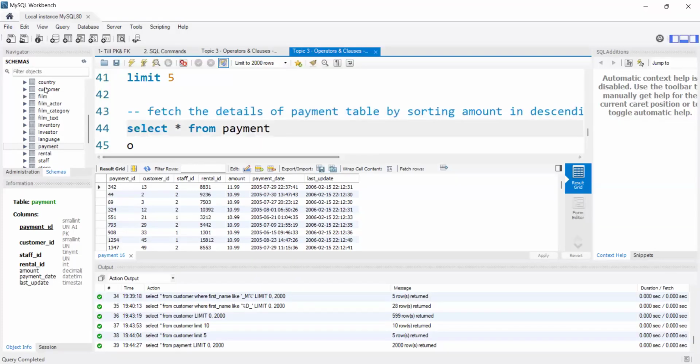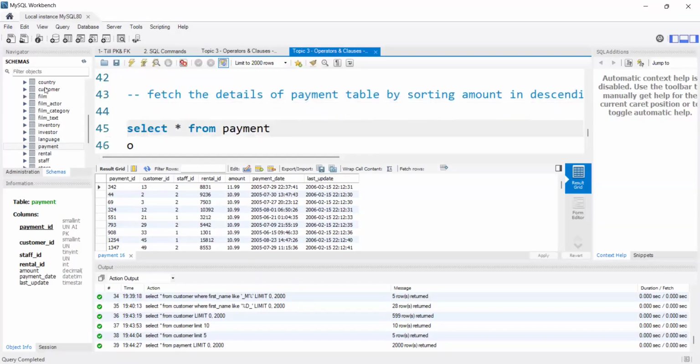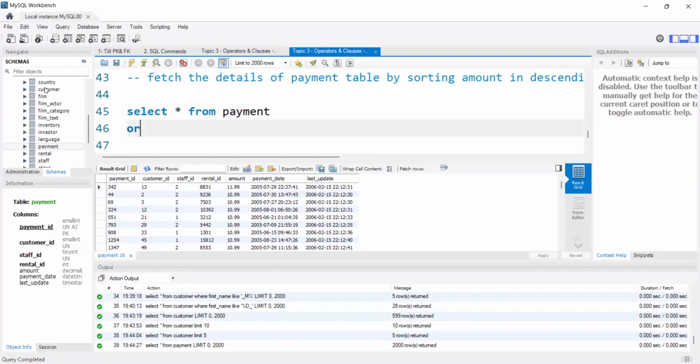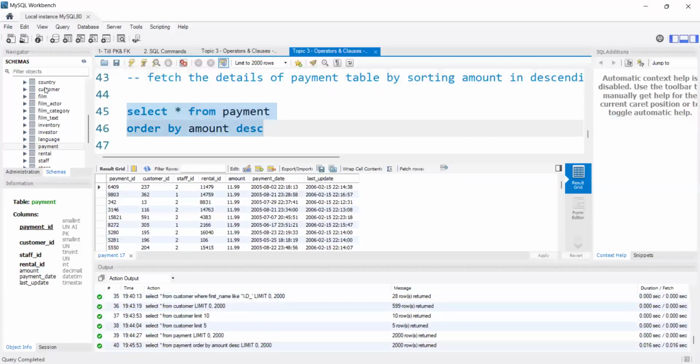That means I will use select star from payment order by amount. Whenever we want to sort in ascending or descending order, we use the order by clause. I want to sort based on the amount column, so I'm using order by amount DESC, that is descending. If I execute this, it will display all the data in descending order.